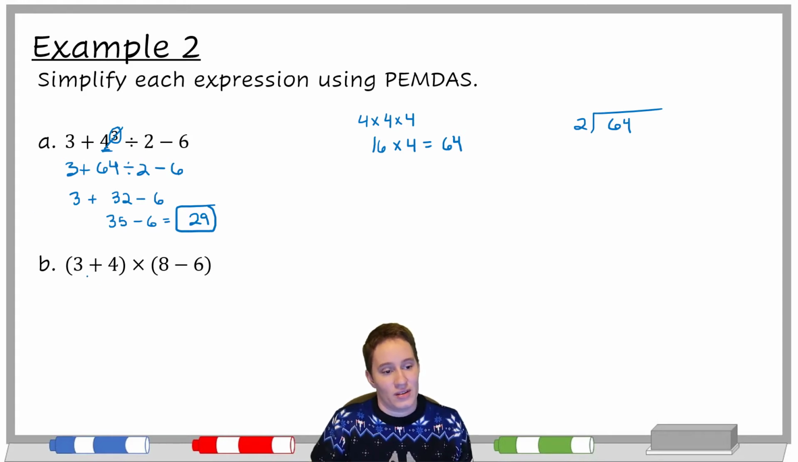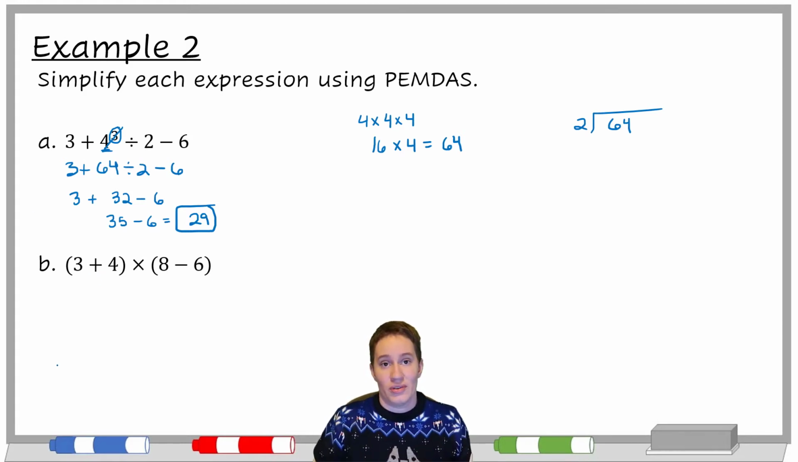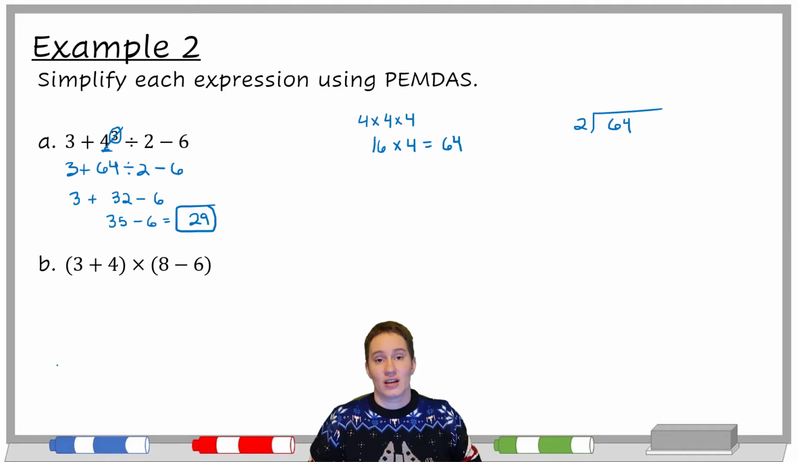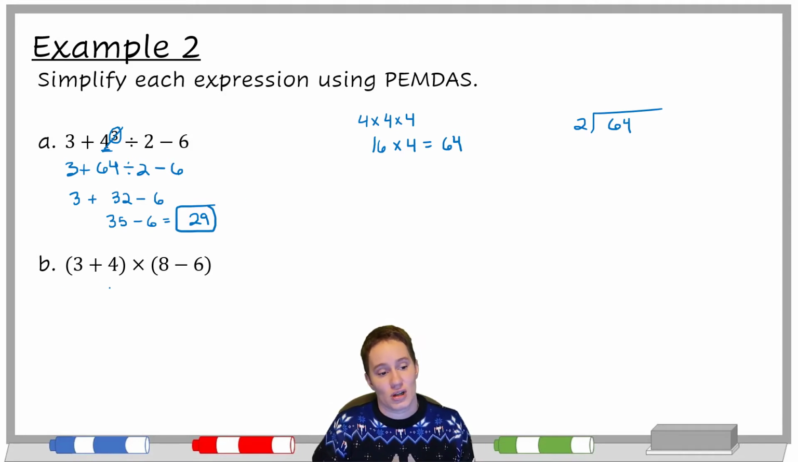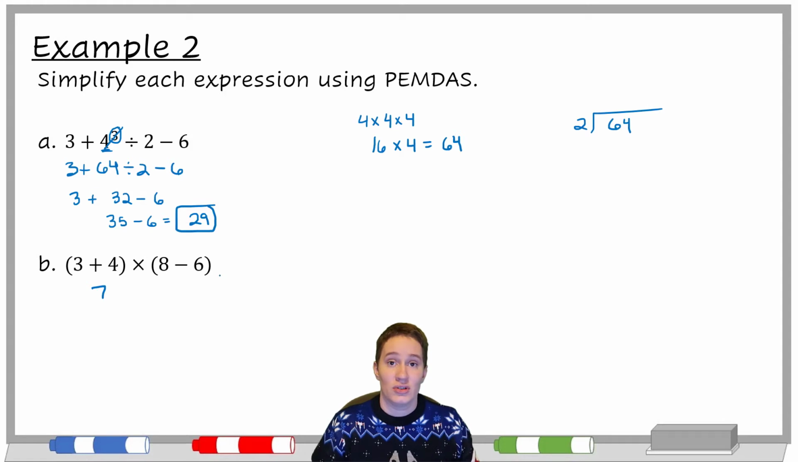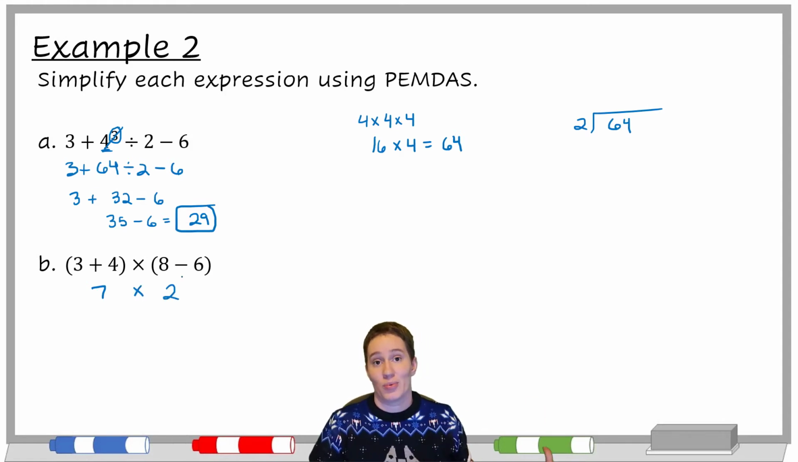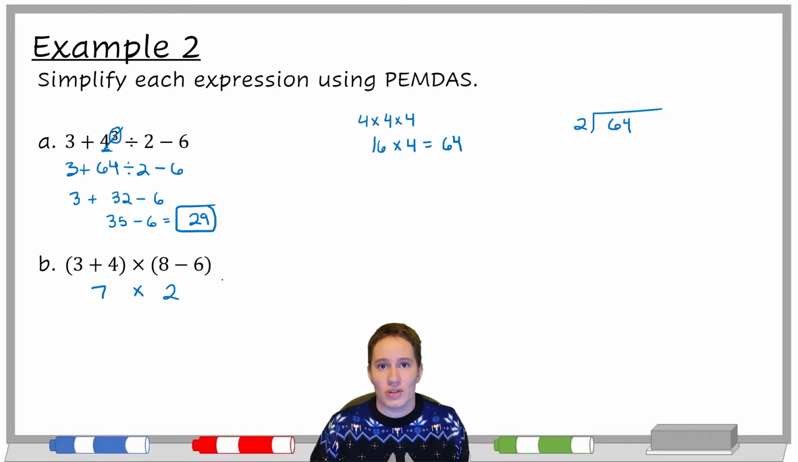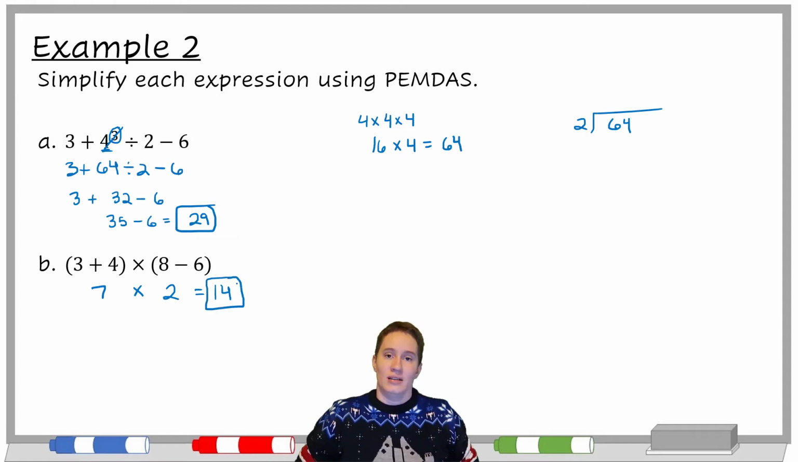All right, we've got parentheses. Normally, if these parentheses weren't here, then our multiplication would happen first. But because they're there, they're telling us, no, I want you to do 3 plus 4, which is 7. I want you to do 8 minus 6, which is 2, and then multiply. That's where parentheses are really helpful, because they change the order we do things in from what would happen if they weren't there. 7 times 2 is 14. So that's our answer.